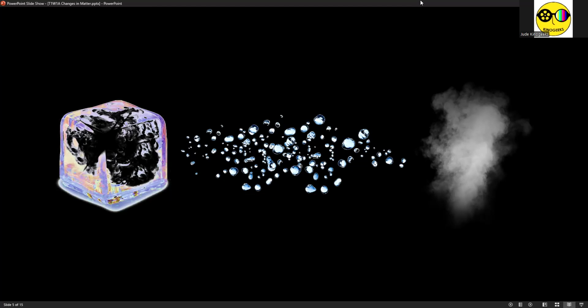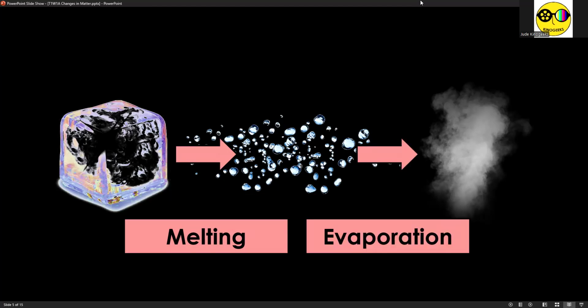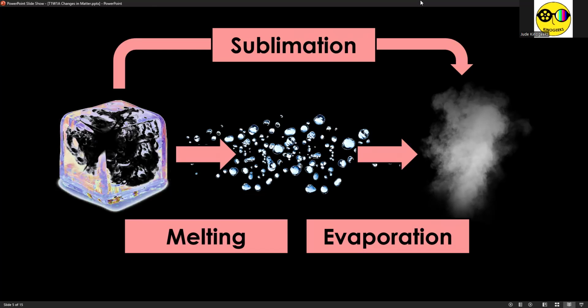So when ice turns to liquid water, solid turning to liquid, we call that process melting. When liquid water turns into steam, that process is called evaporation, liquid turning to gas. And finally, once solid skips the liquid phase and automatically transforms into its gaseous phase, that process is called sublimation.